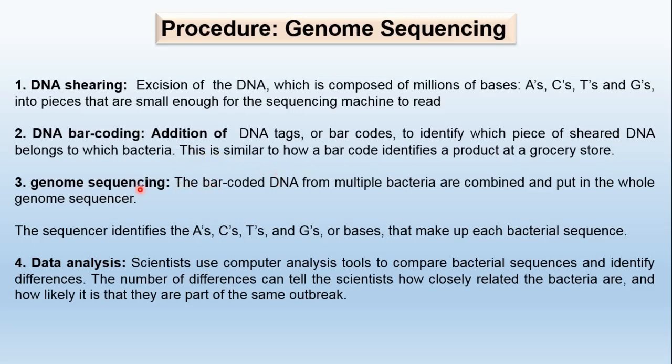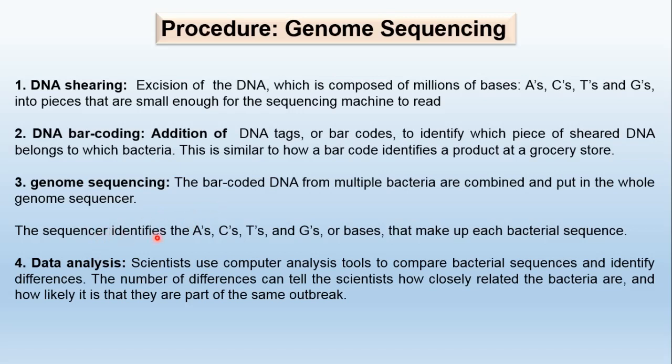Now, genome sequencing. The barcoded DNA prepared from multiple bacteria or multiple organisms or a single human is combined and put in a whole genome sequencer. There are many whole genome sequencers, and now advanced versions are also coming into the market, as genetic sequencing is advancing very fast.